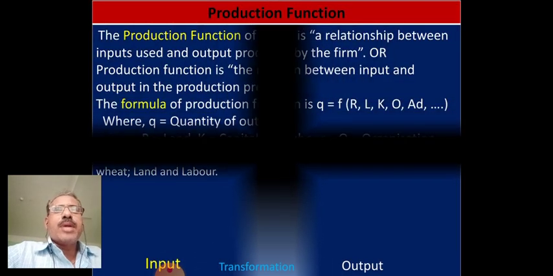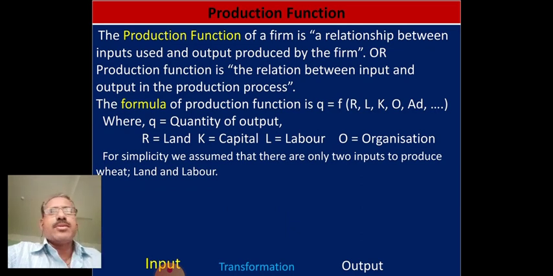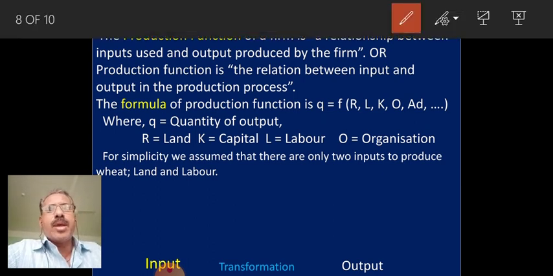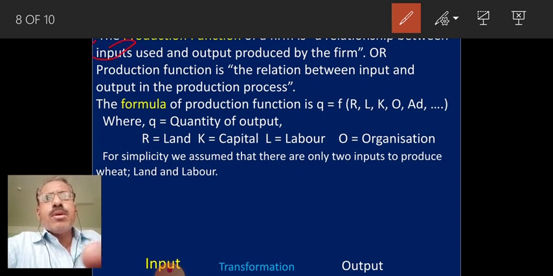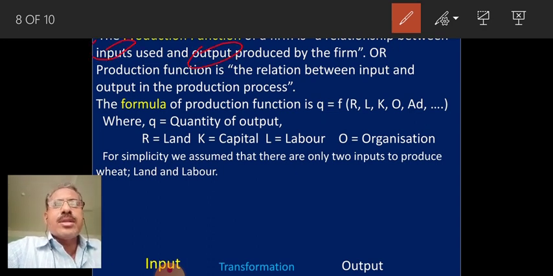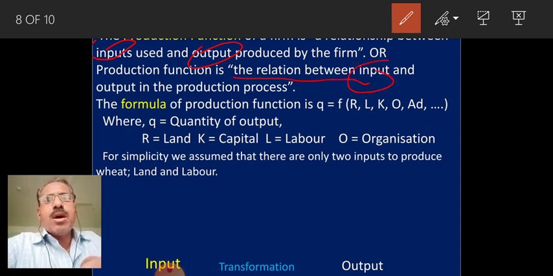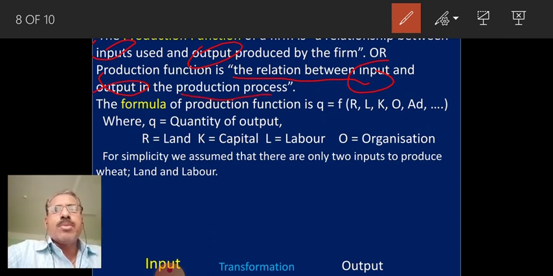In the same way, production function, how it takes place. Production function of a firm is the relation between the inputs used and output produced by the firm, or production function is the relation between the inputs and output of the production process. ಅಂದರೆ ಅರ್ಥ ಪ್ರೊಡಕ್ಷನ್ ಫಂಕ್ಷನ್ ಅಂತಂದರೆ ಯಾವುದೇ ಒಂದು ಉದ್ದಿಮೆ ಇನ್ಪುಟ್ಗೂ ಮತ್ತು ಔಟ್ಪುಟ್ಗೂ ಯಾವ ರಿಲೇಷನ್ ಇದೆ ಅನ್ನೋದನ್ನು ಹೇಳುತ್ತೆ. ದಟ್ಸ್ ಕಾಲ್ಡ್ ಎಸ್ ರಿಲೇಷನ್ ಬಿಟ್ವೀನ್ inputs and output in the production process. That's called production function ಅಂತ ಕರಿತೀವಿ.